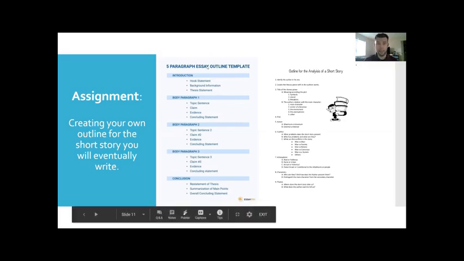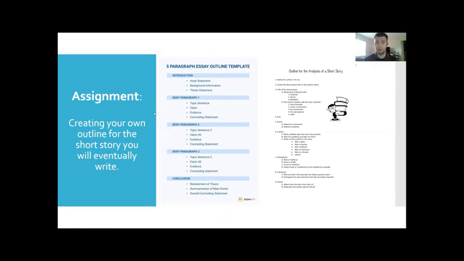So we've seen this 5-paragraph essay template before. This is a little bit more for a persuasive essay. We're talking about the claim, the evidence. But when we write our own short story, it's supposed to be a little bit entertaining. So we're going to focus a little bit on this analysis of a short story, meaning that you guys will be writing about a personal experience.